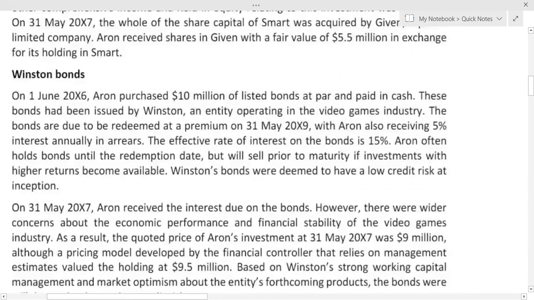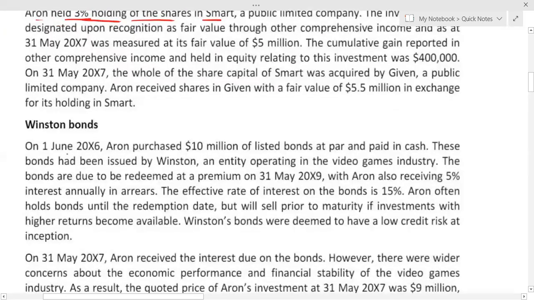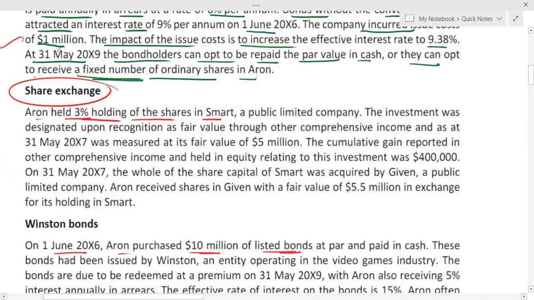Come here. And let's see what is happening here. On 1st June X6, Aaron held 3% shares in Smart, a public limited company. The investment was designated upon recognition as fair value through OCI, and as at 31st May X7 was measured at its fair value of 5 million. So at 31st May X7, it is already at fair value, which is 5 million. The cumulative gain reported in the OCI held in equity relating to this investment is 0.4 million, or 4 lakh.